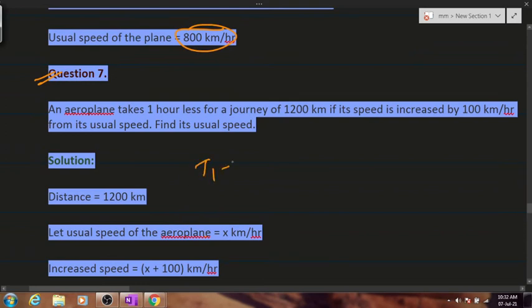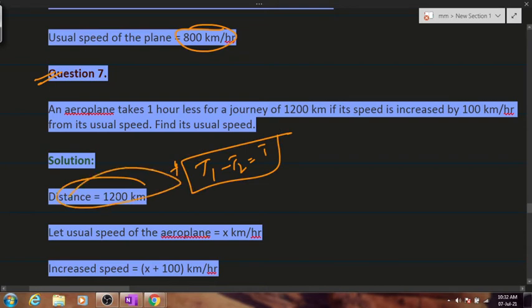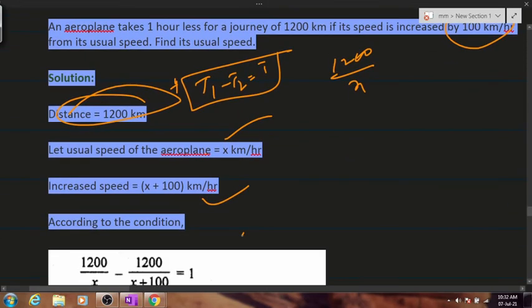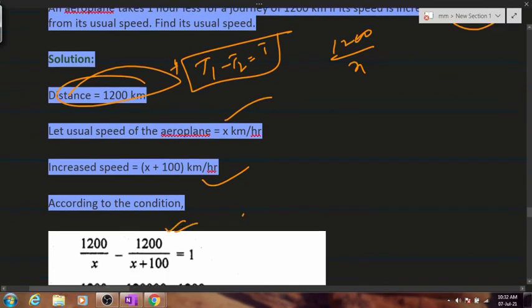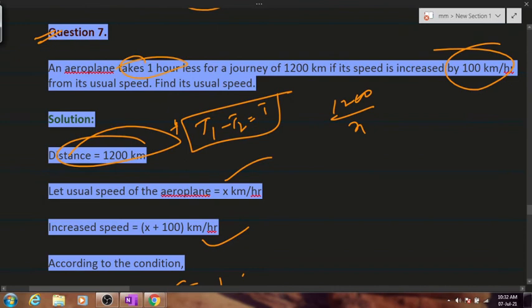Again, out here T1 minus T2 is equals to T's concept will be taken forward. Distance is equals to 1200. Speed will be considering it as x. If it's increased by 100 kilometers, x plus 100. So time 1 will be 1200 divided by x, time 2 will be 1200 divided by x plus 100. This thing is equals to 1 because the decreased time is 1 hour. Yes?